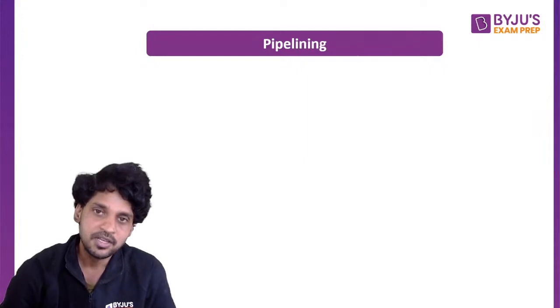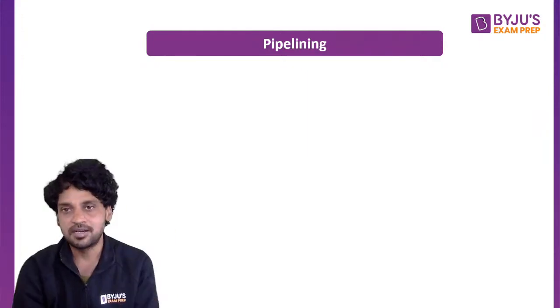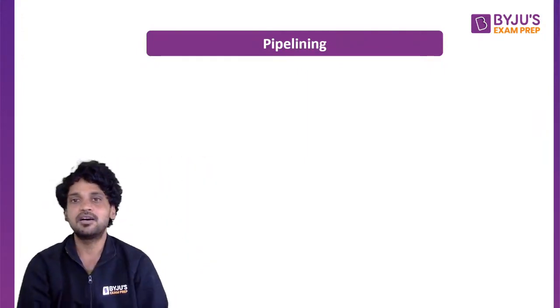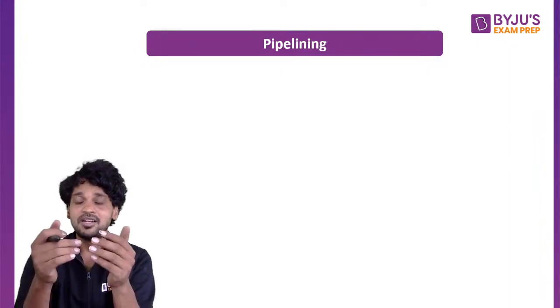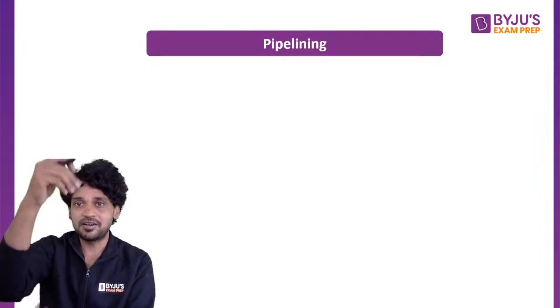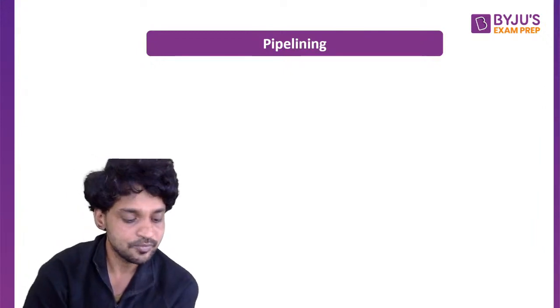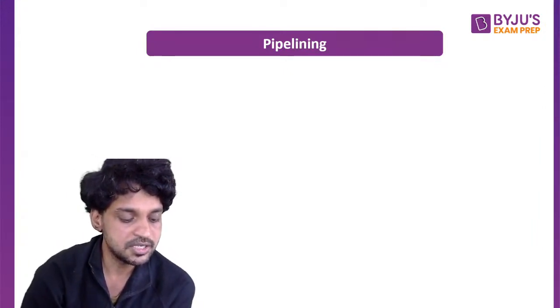What is pipelining? In pipelining, the CPU, our ALU, will be segmented. Now, why? Because we need to increase the performance. We need to increase the speed up. Any questions so far? Fine.